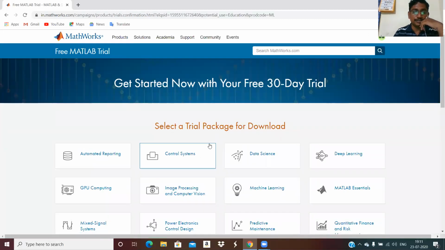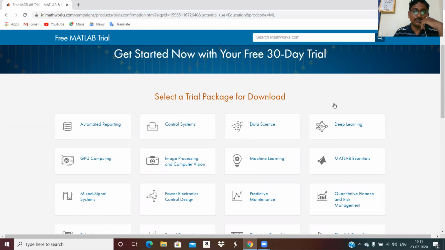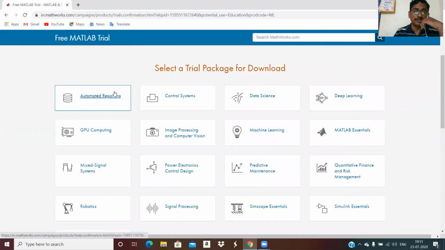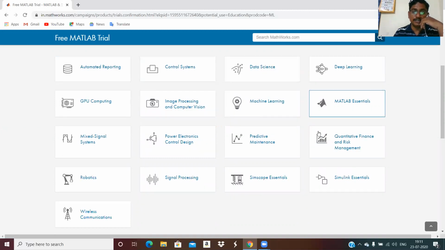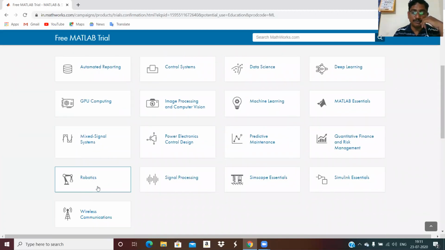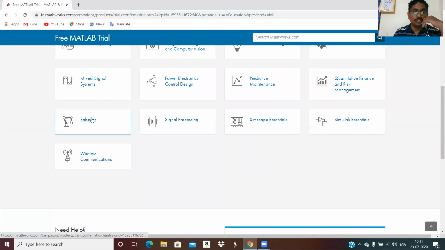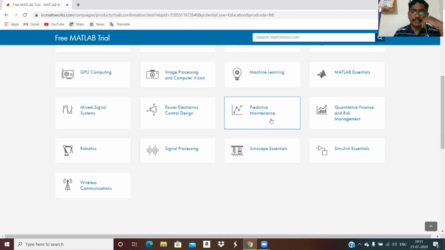You will get the latest while downloading what you want. You select a trial package for the download. So suppose you want to work on automated reporting, then you can use this. You want to work on control system or data science, deep learning, these are the trial packages for download along with MATLAB. If you want the trial packages, you can take that. Robotics, mixed signals, power electronics, predictive maintenance, SimScale.